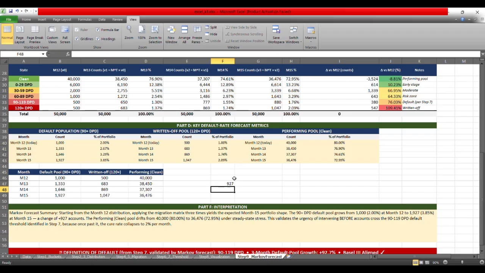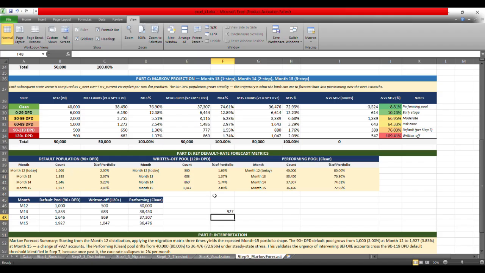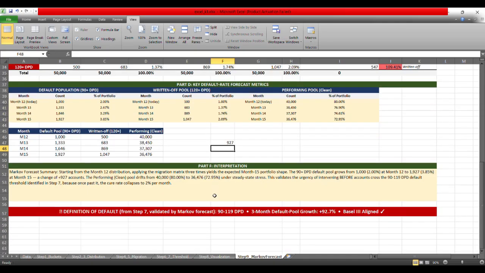So let me bring back what it means. The default definition that we have mathematically defined, the 90 plus, is because that's where the cure rate collapses below 5%. And this validates as well the Basel definition that we have. So basically, the 3-month default pool rate grows to 92.7%, right?